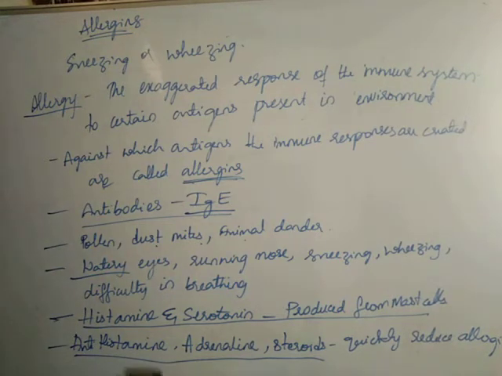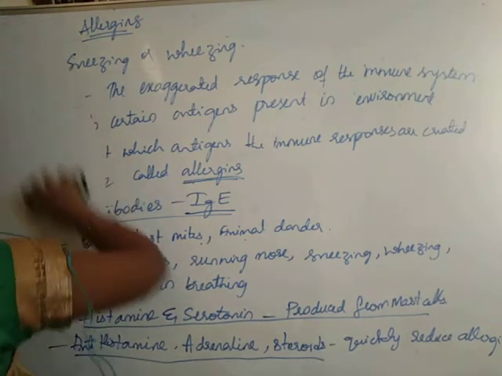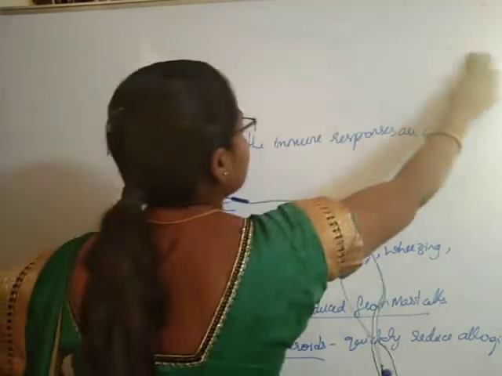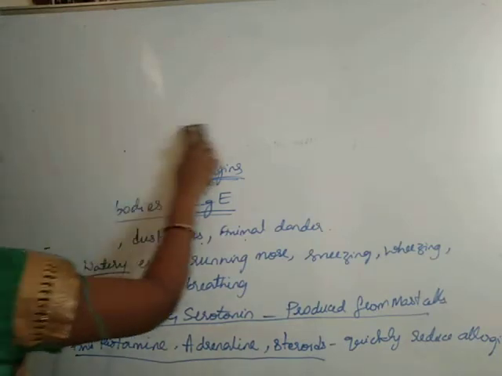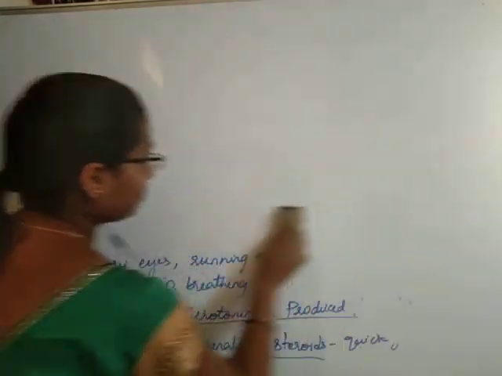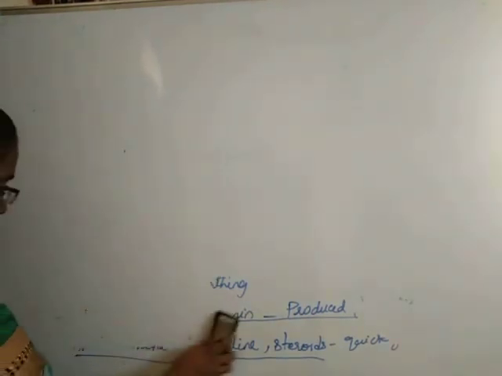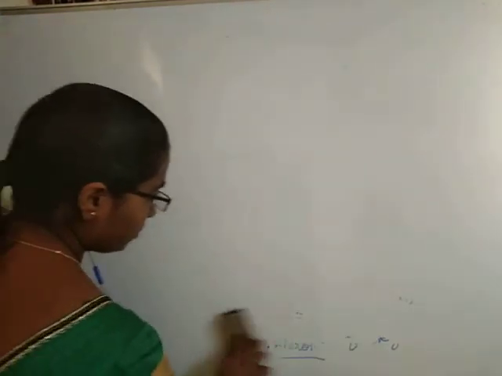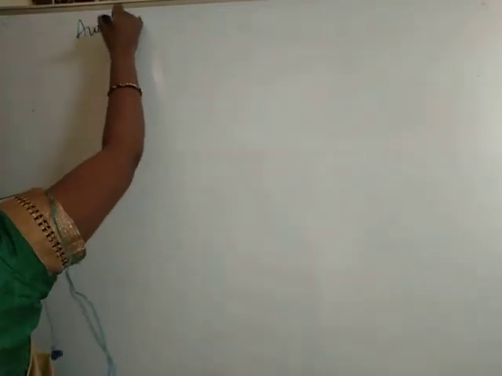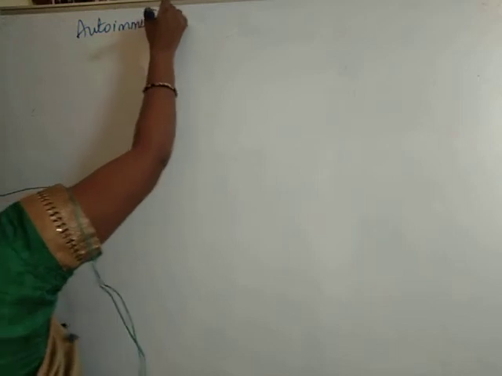Let us learn the next concept now. So students, the next concept we are learning is autoimmunity.